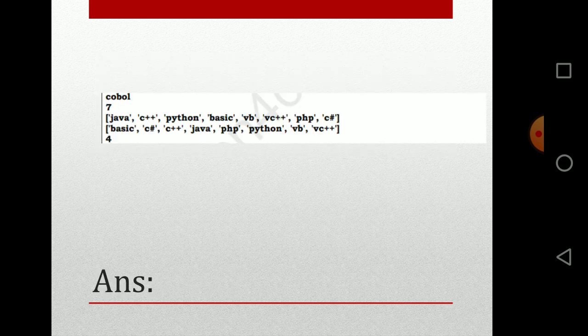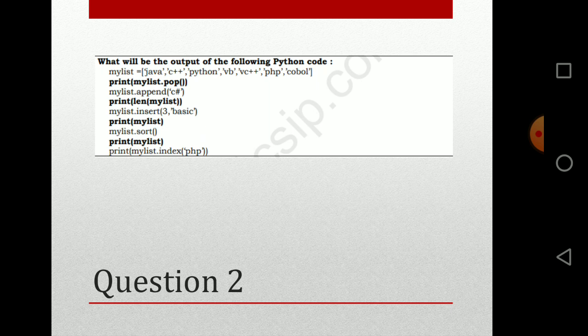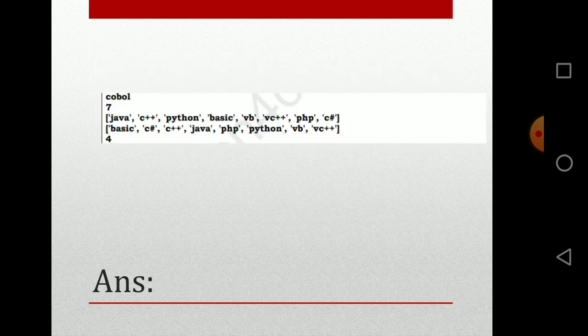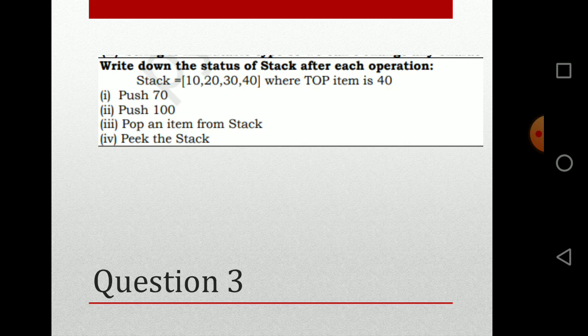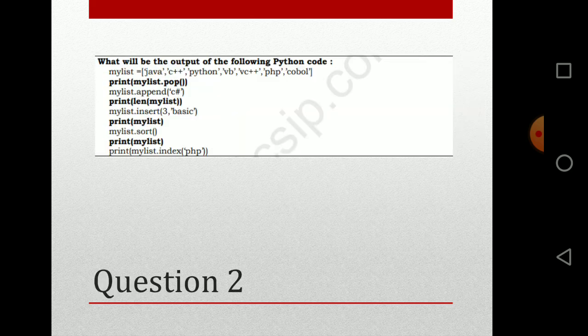Now what happens? C hash will be appended. mylist.append C hash, which means that it will be added to the last. So at the place of COBOL, C hash will come. Then the length of my list is asked. So length will be 7, and again they'll ask for printing.